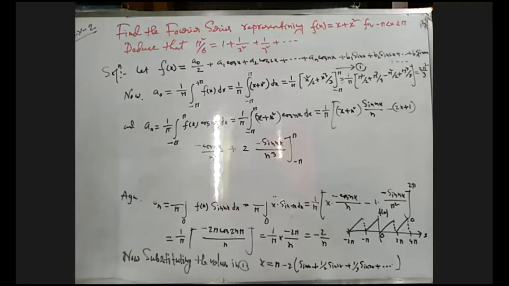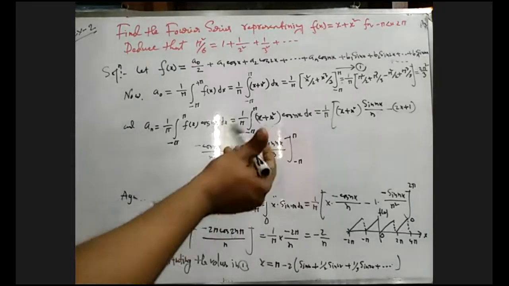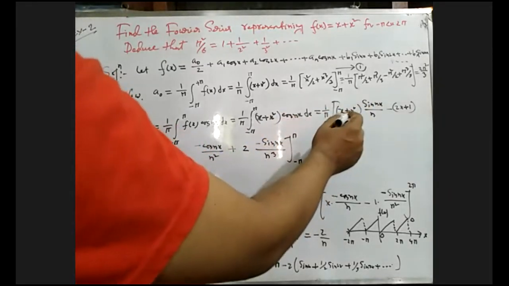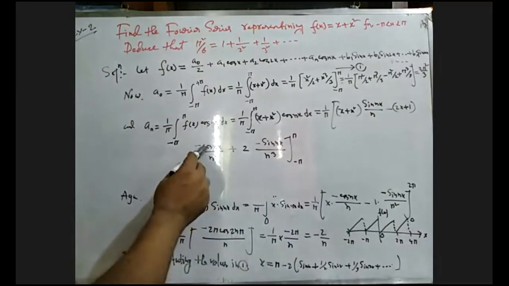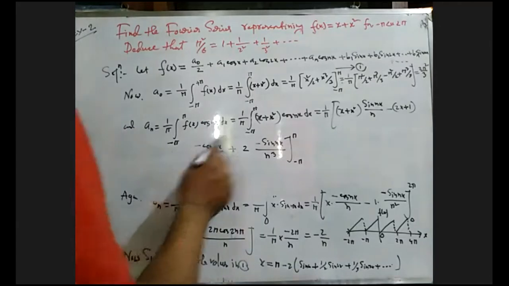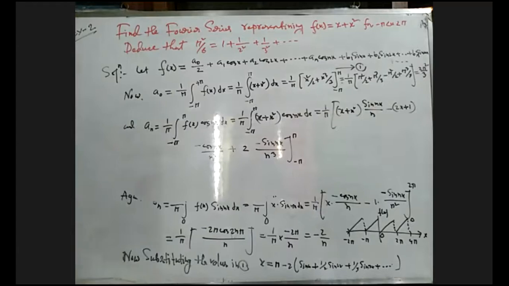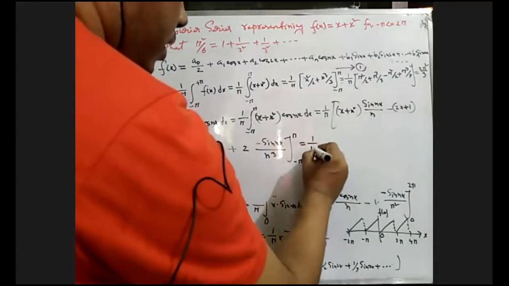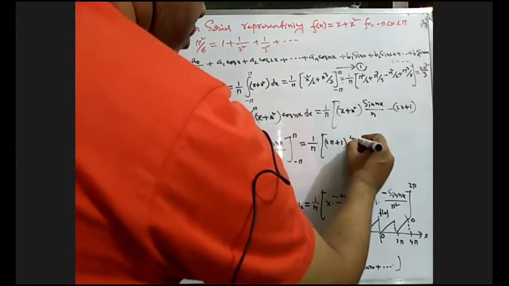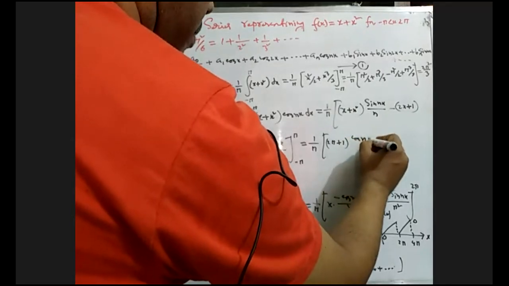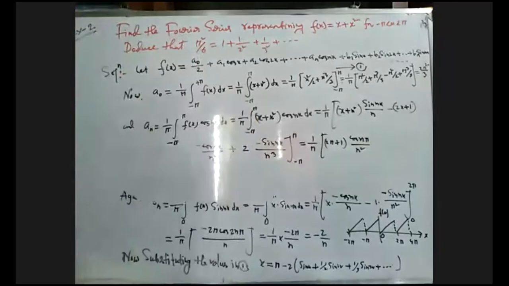Now putting in the upper and lower limits, we get: first of all, putting x equals pi, we get pi plus pi square, but sin pi will be 0, and cos pi gives twice pi plus 1, so this equals 1 by pi times twice pi plus 1 times cos n pi divided by n square, minus minus 2 pi plus 1.